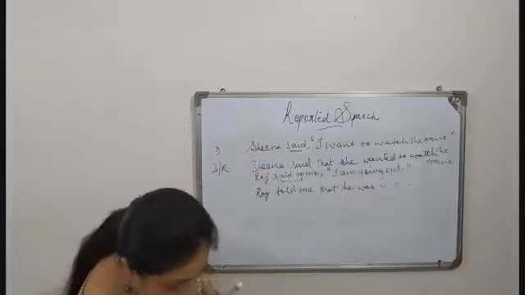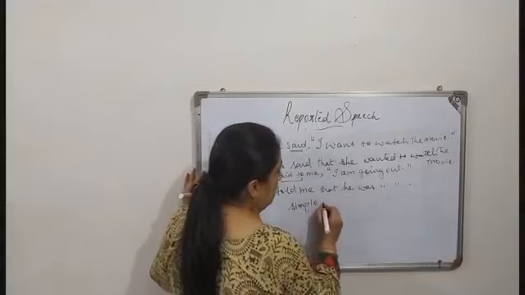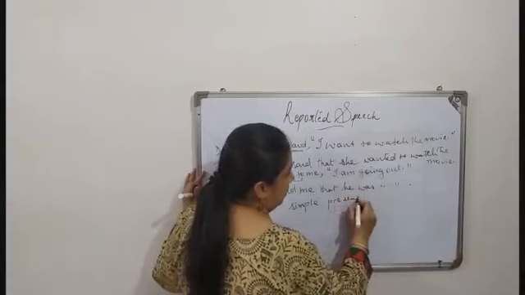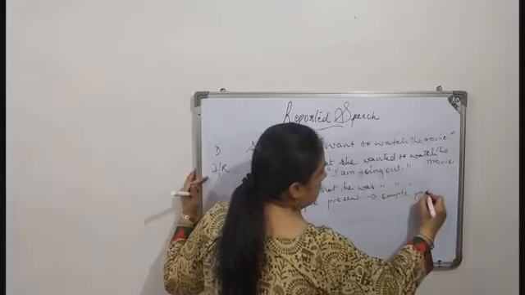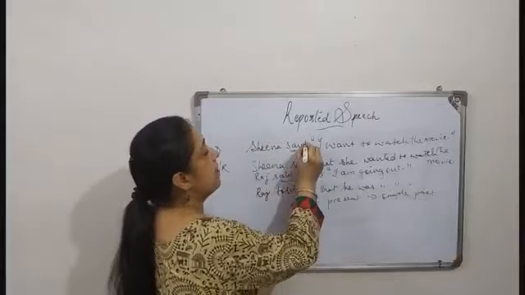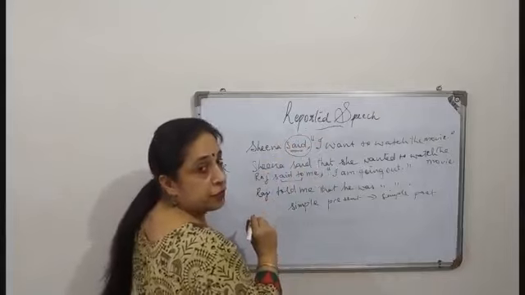We have to remember that simple present becomes simple past.